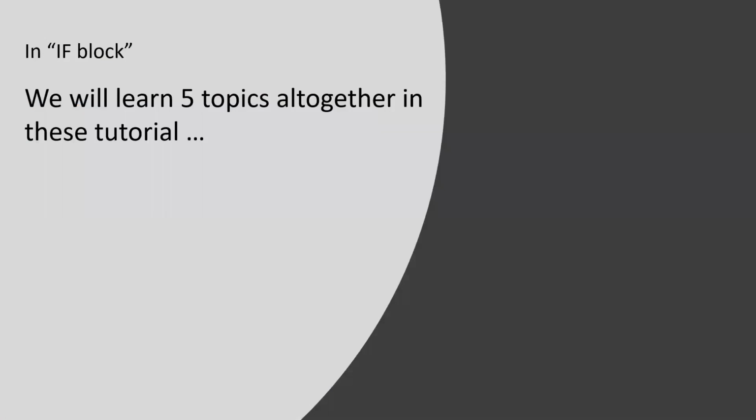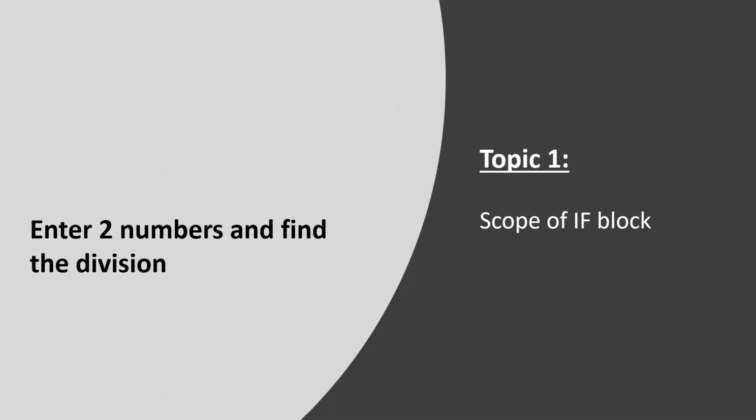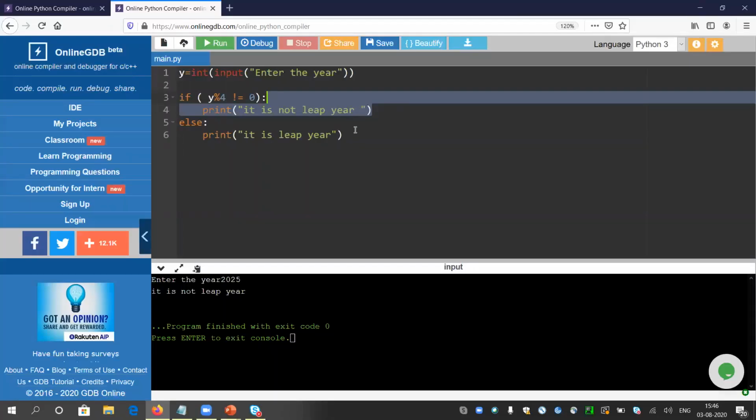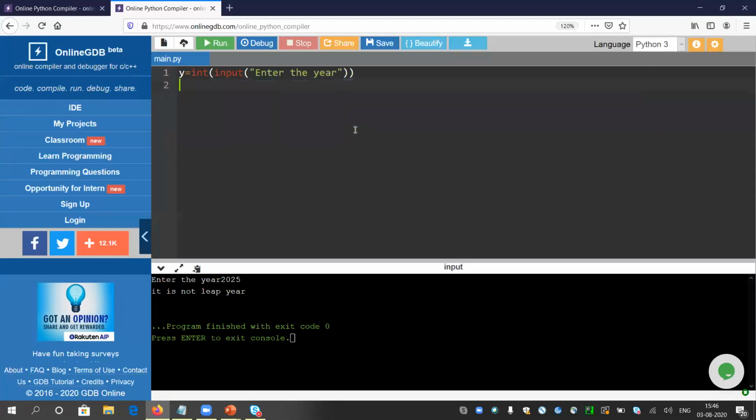So no issue. We will now learn how to fit this if block inside any complex logic. First we are going to learn the scope of the if block, so that is topic 1. What do you mean by that? Suppose we have a problem like enter 2 numbers and find the division. We have already checked this problem earlier in Visual Basic, and we have just completed the same in Excel programming. So now I'm going to do the same here.